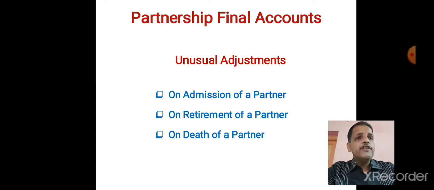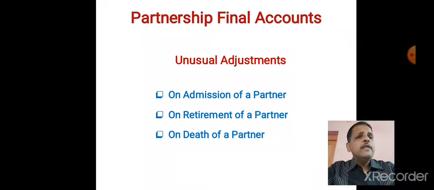It may be on the first day of the accounting year, last day of the accounting year, or maybe on any date of the accounting year. At that time, that partner has to forcefully leave the firm because he has died. Such a situation is known as death of a partner.